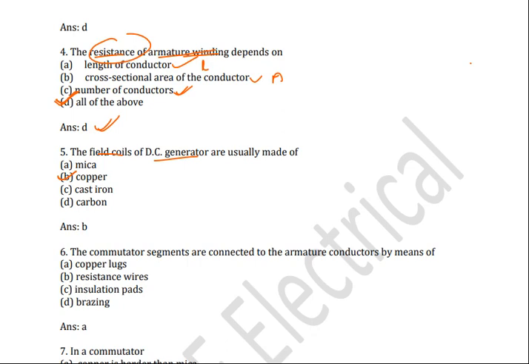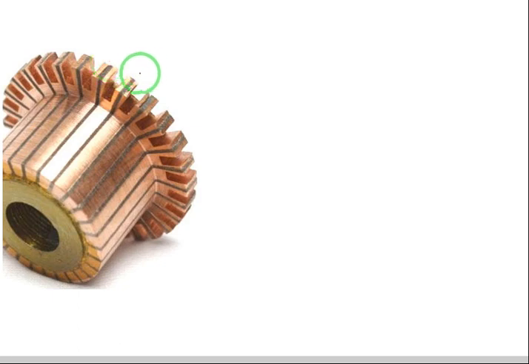The next question, the commutator segments are connected to armature conductors by means of which one? Copper lugs, resistance wires, insulation pads, bridging? The correct answer is copper lugs. The commutator segments are connected to armature conductors by means of copper lugs. In practical, how it appears, have a look at this one. These are the commutator segments, and these will be connected to copper lugs.